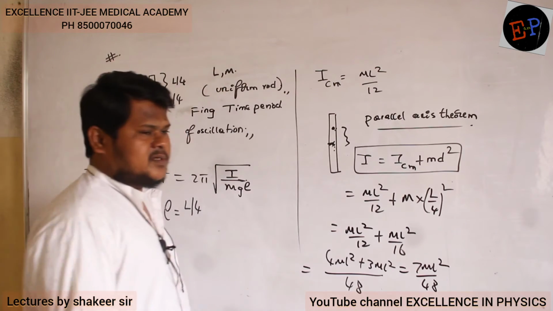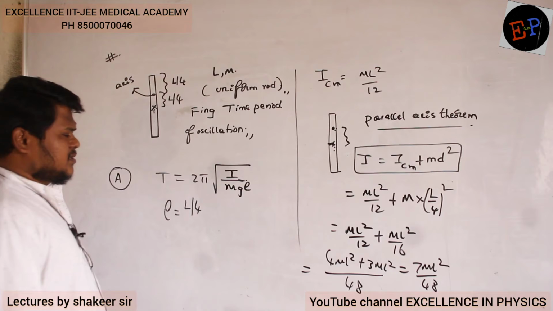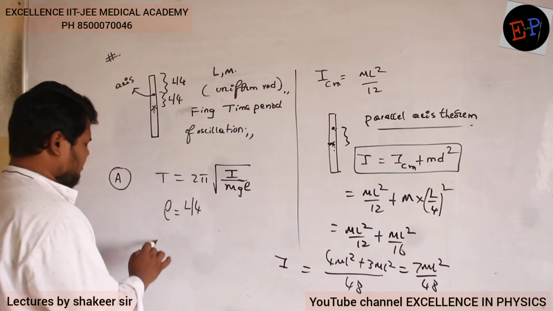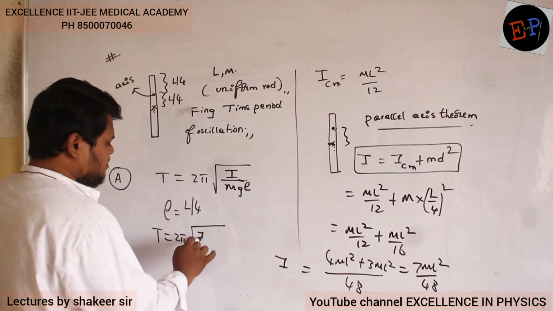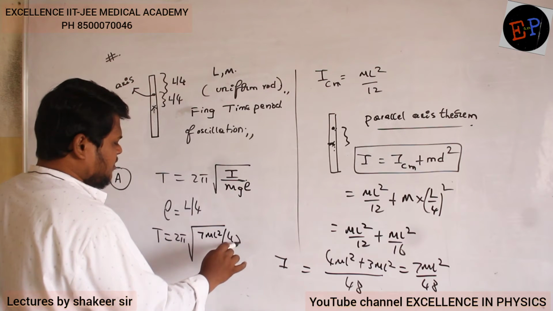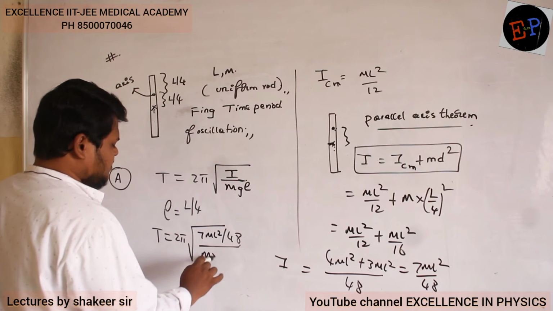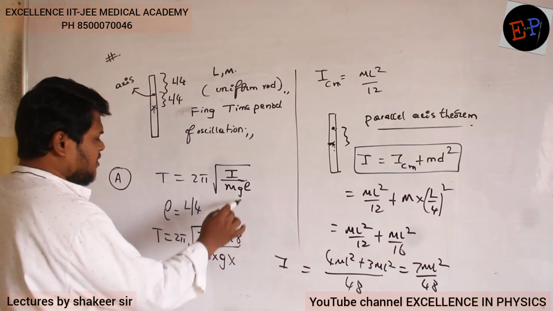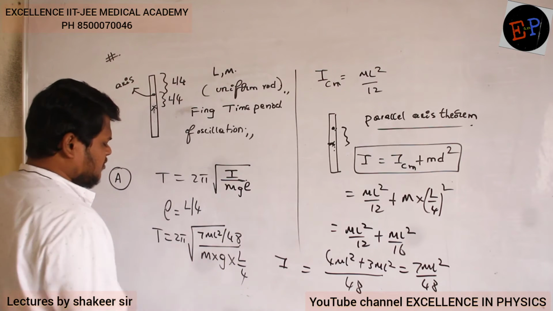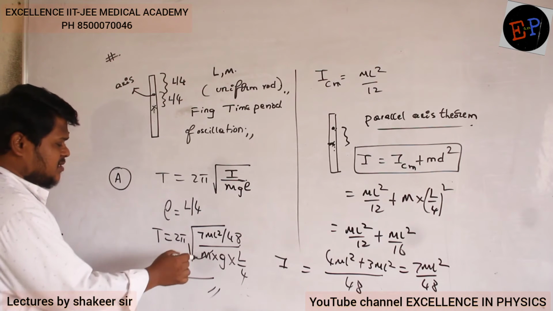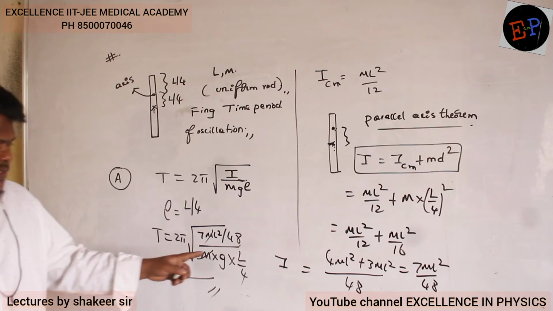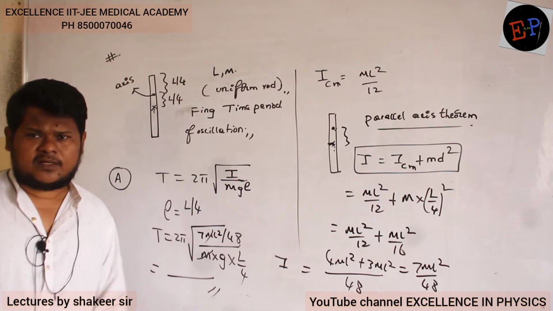So this is the moment of inertia of this rod. Take this moment of inertia and substitute here. So T is equal to 2 pi root of moment of inertia, 7 m l square divided by 48, divided by the mass of the body, m, times g, where g is g, and the L value is L by 4. Now do this total calculation. That is my required answer. Mass gets cancelled, and one L and another L also get cancelled. The remaining calculation you do yourself.